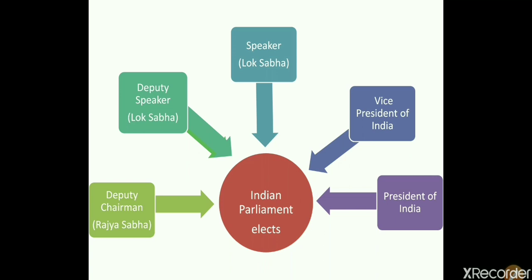In the Electoral College, we have the elected members of Lok Sabha, elected members of Rajya Sabha, and elected members of the Legislative Assemblies, plus members from the two union territories, Delhi and Puducherry. When all these members come together, that is known as the Electoral College, and together they elect the President of India.